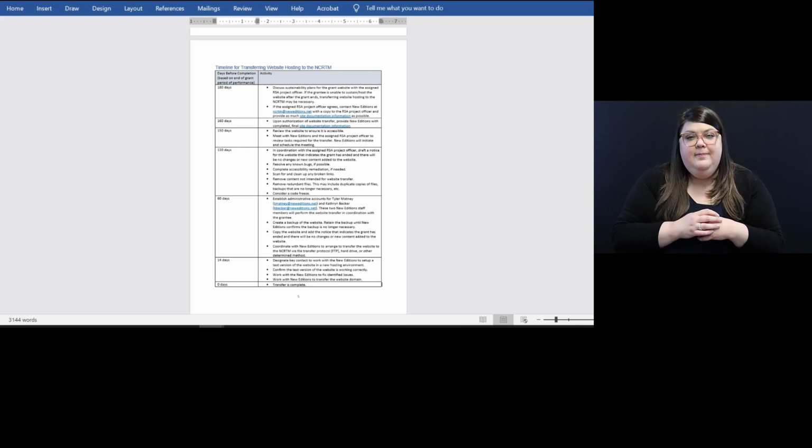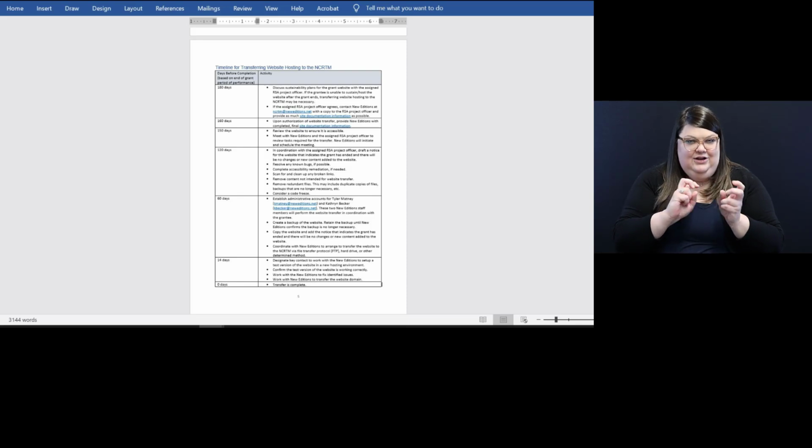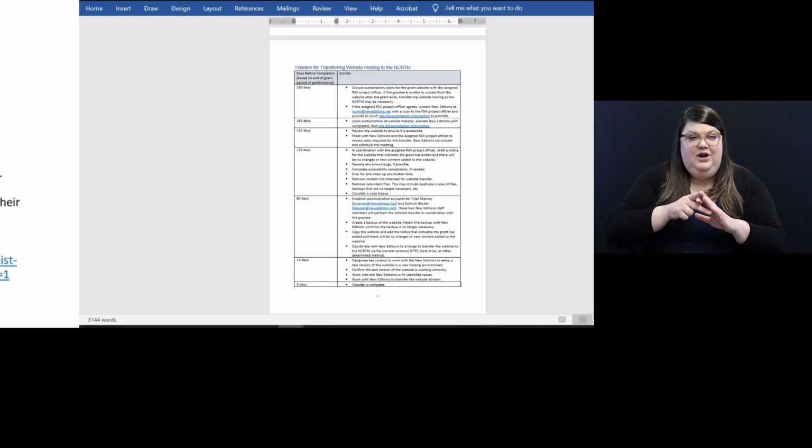At 60 days before the end of the grant period of performance, establish administrative accounts for the New Editions staff members that will perform the website transfer in coordination with the grantee. At 14 days before the end of the grant period of performance, a test version of the website in a new hosting environment will be set up by New Editions. Grantees will need to test this version of the website and work with New Editions to fix identified issues. The transfer of the website is complete at the end of the grant period of performance.